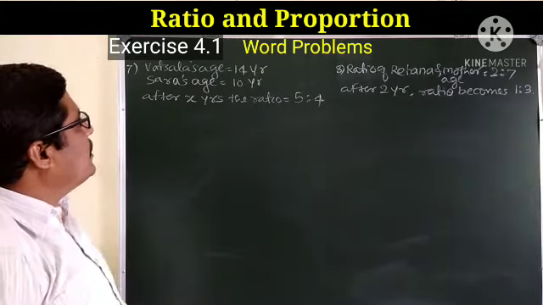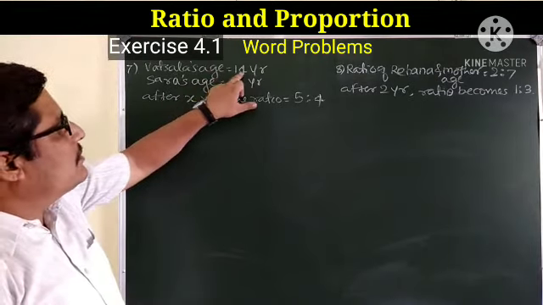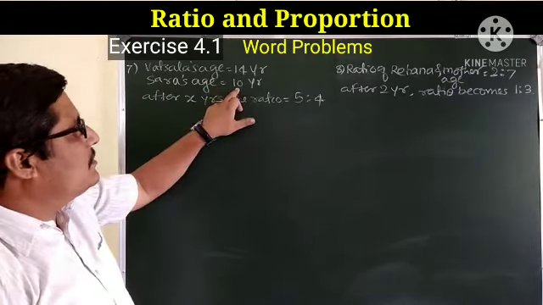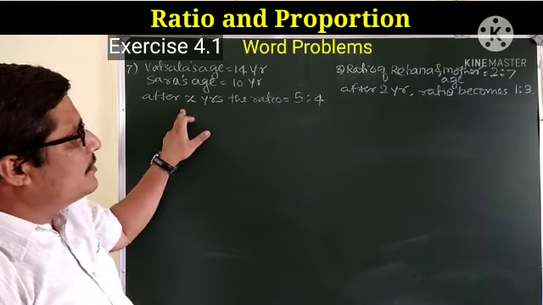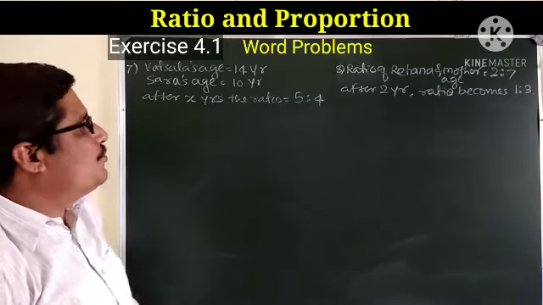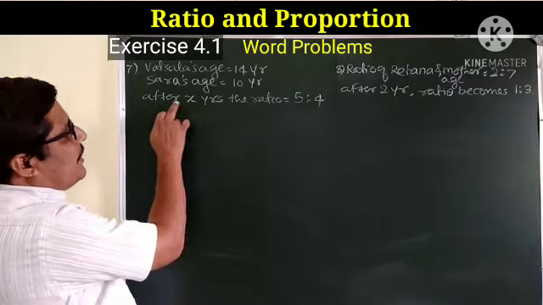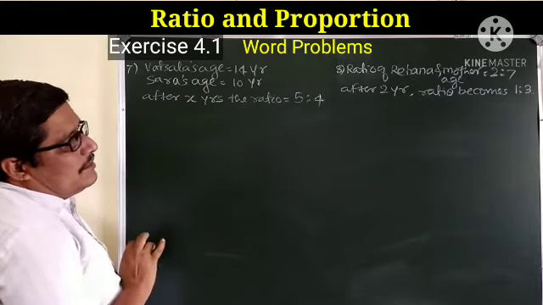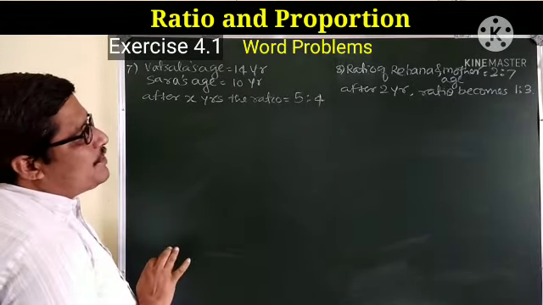Now this is 7th example. Vatsala's age is 14 and Sarah's age is 10. After how many years the ratio will become 5:4? Now we have taken after x years the ratio will become 5:4.